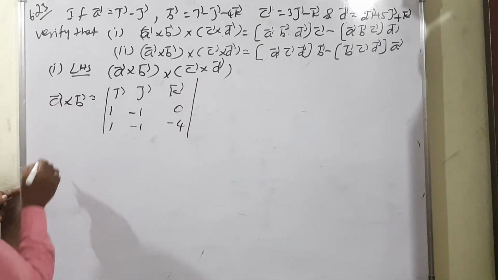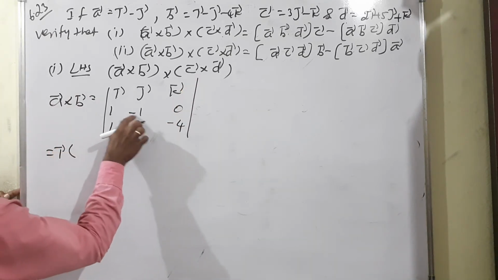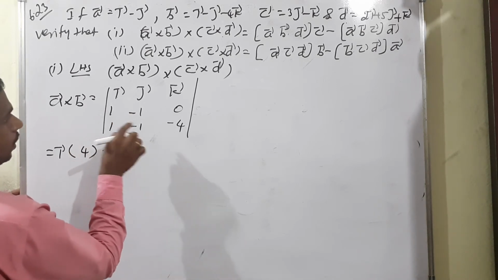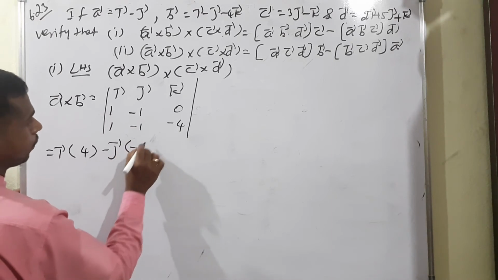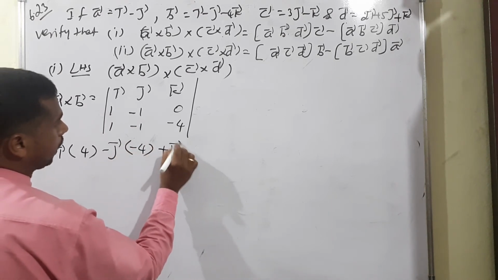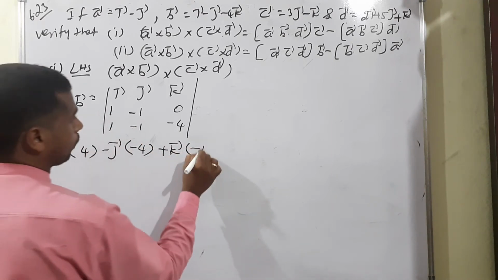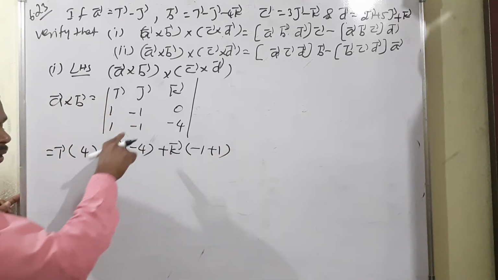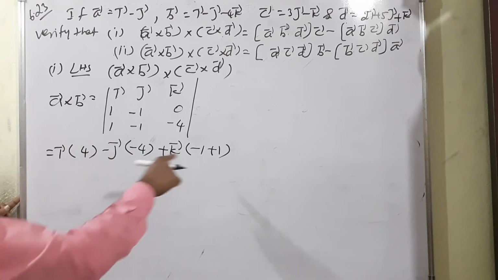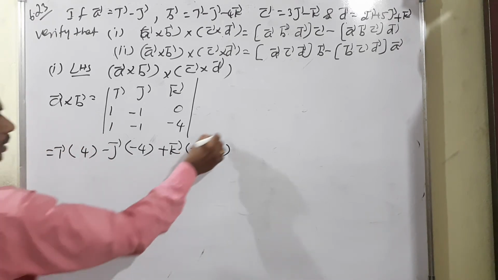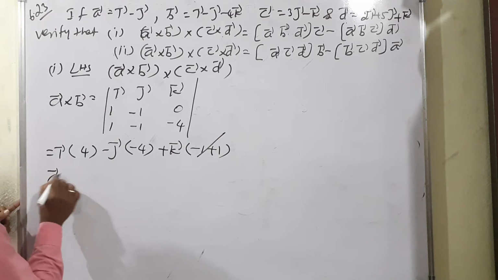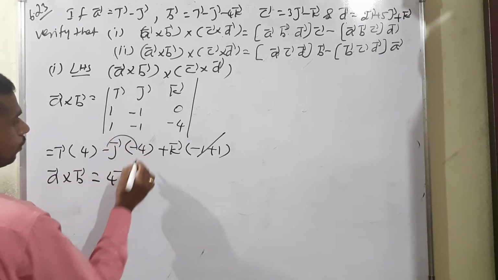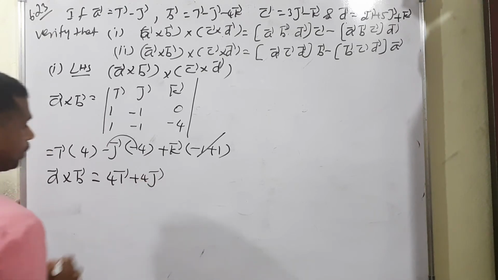The next condition, simplify now. I vector means minus 1 into minus 4 means positive 4. Minus J vector means 1 into minus 4 means minus 4. Then plus K vector means 1 into minus 1 minus 1, positive 1 will come, because whenever we cross multiply, 1 into minus 1 minus 1 has an extra minus, that's why minus into minus is plus. We can cancel it. Therefore, A vector cross B vector is equal to 4I vector minus into minus plus 4J vector.